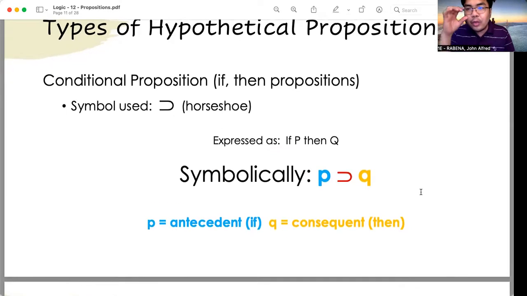The symbol that we use for conditional propositions is what we call the horseshoe. So for example, if you have two objects represented by letters P and Q, it would be symbolically expressed as P horseshoe Q. P here is what we call the antecedent, and Q is what we call the consequent. The clause preceded by the word if is the antecedent, the if clause. The other clause, preceded by the word then, is the consequent.